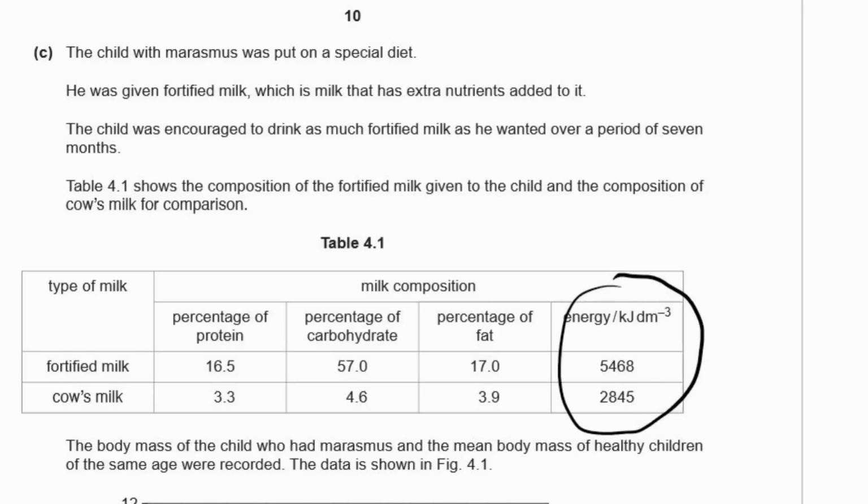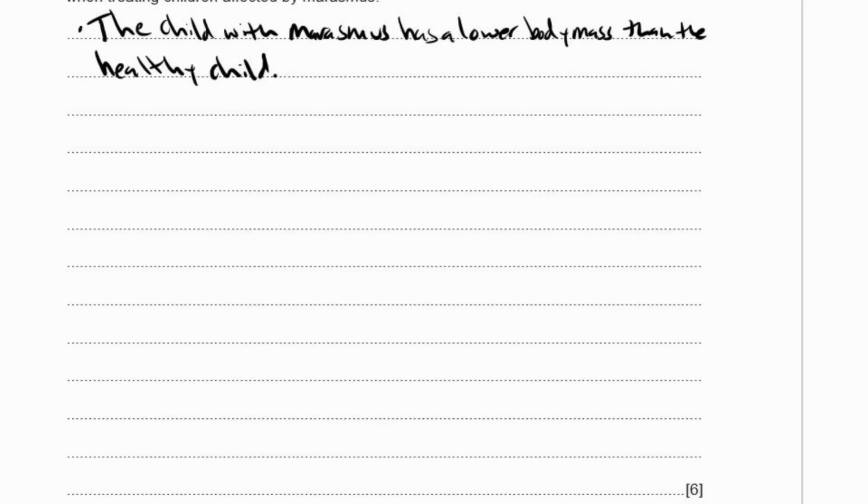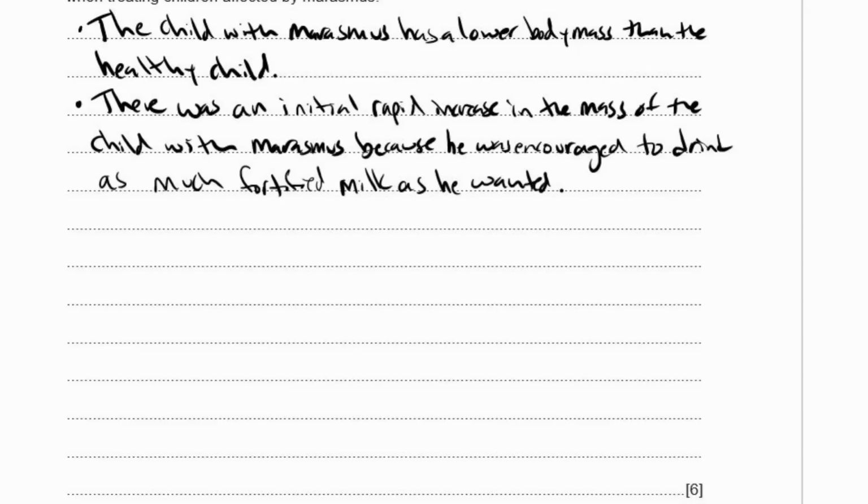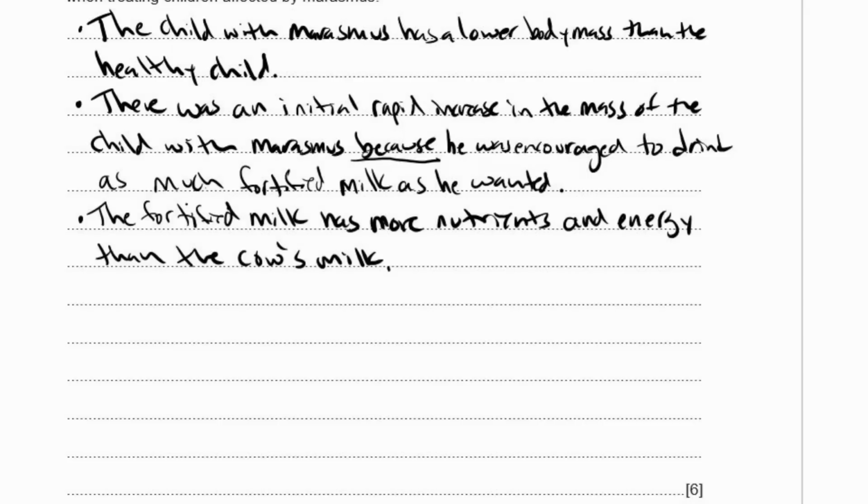All right, so let's start writing some of that into a coherent answer that will get you some marks. So the child with marasmus has a lower body mass than the healthy child. There was an initial rapid increase in the mass of the child with marasmus because he was encouraged to drink as much of the fortified milk as he wanted. So here you're saying there was an initial rapid increase, and the reason because is the linking to explaining. Because he was encouraged to drink as much fortified milk as he wanted. So the fortified milk has more nutrients and energy than the cow's milk.